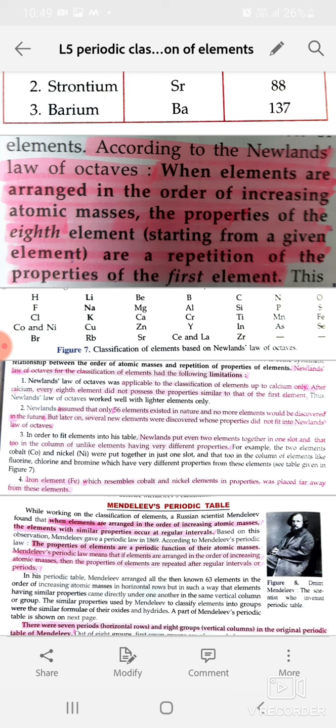A periodic table consists of horizontal rows of elements called periods and vertical columns called groups. In Mendeleev's periodic table, the elements are arranged on the basis of their atomic masses and also on the similarity of chemical properties, whereas the modern periodic table is based on the atomic numbers of elements. Before we go further, we should know how the elements having similar chemical properties are represented in Mendeleev's periodic table.